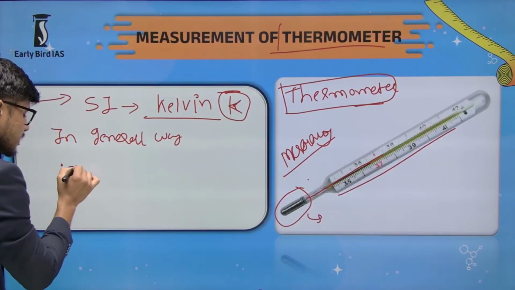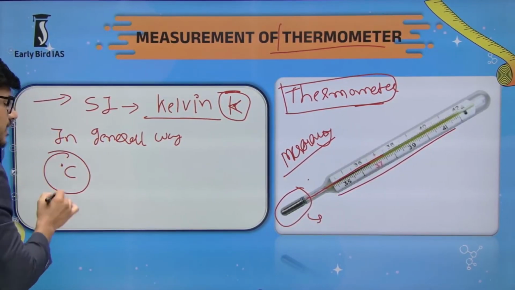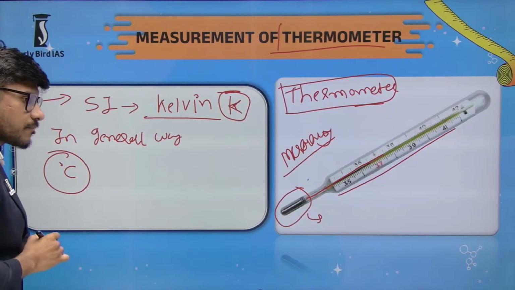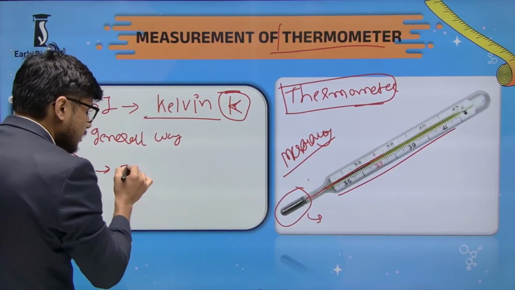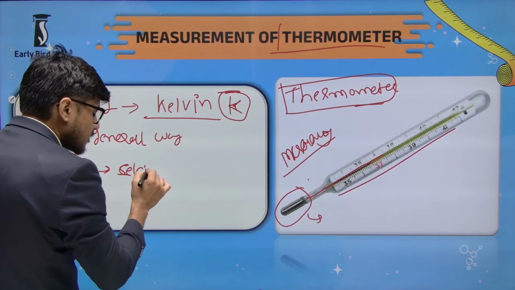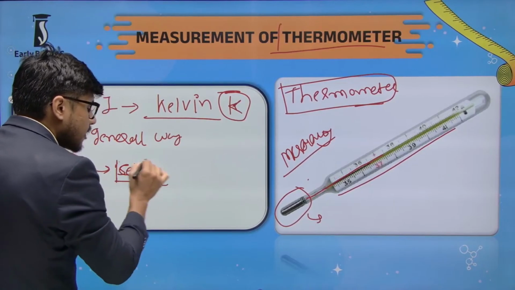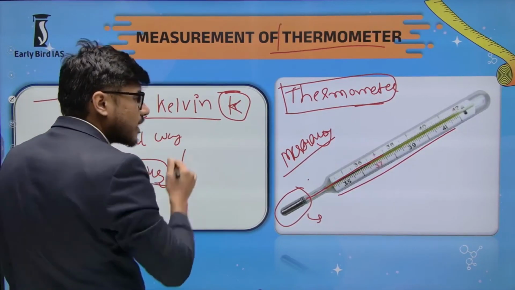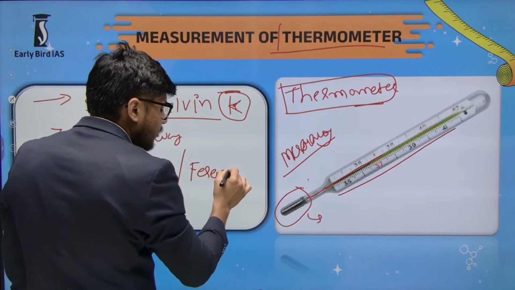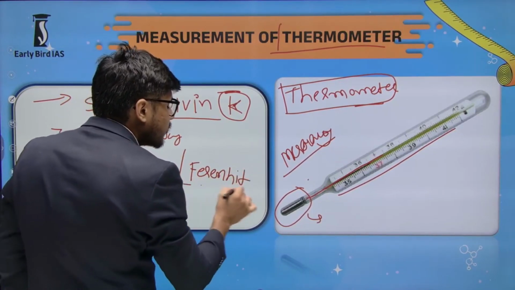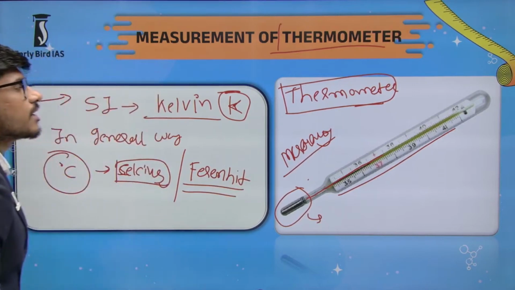You must have seen this. C and a small dot on top of it. This is called Celsius, and the second unit is called Fahrenheit. These are the general units for the measurement of temperature.